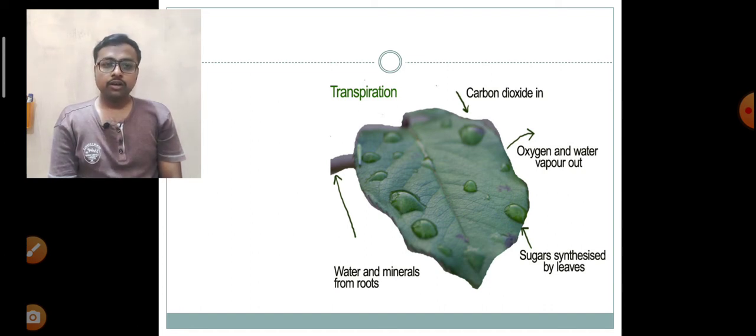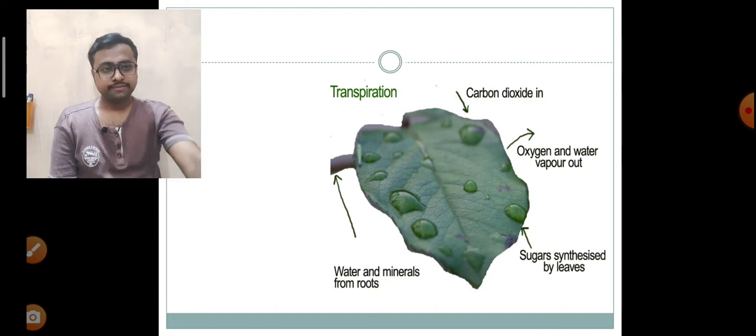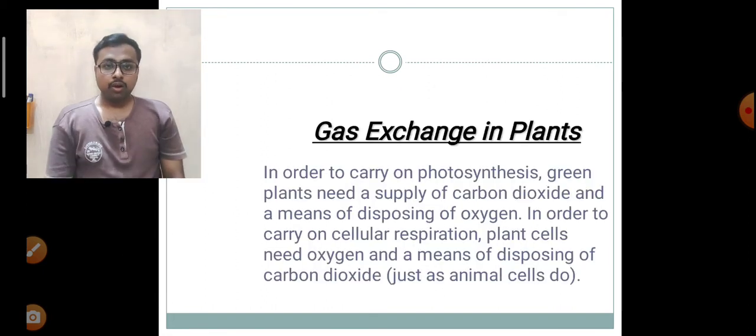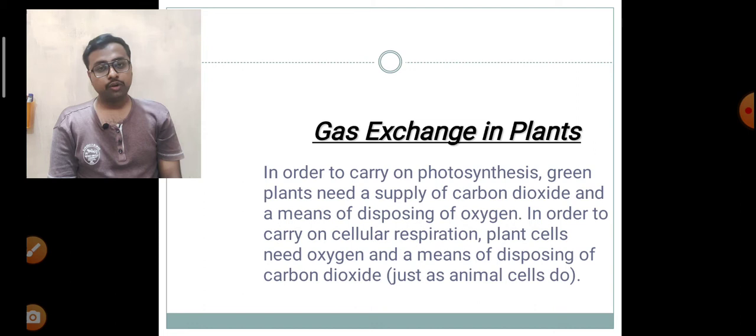That accumulation of water is due to the evaporation or elution of water through the process of transpiration, which is easily noticeable in the early morning. Water is removed mostly through the leaves, not through other parts such as roots or stems, but sometimes roots and stems also perform transpiration.